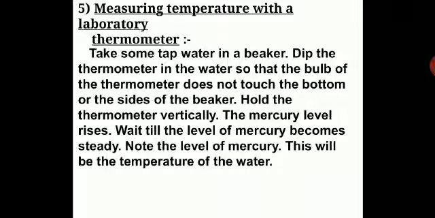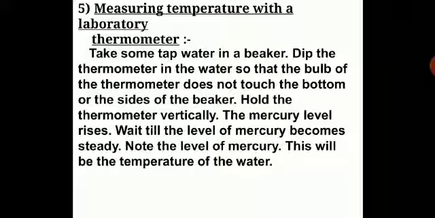Hold the thermometer vertically. The mercury level rises. Wait till the level of mercury becomes steady. You need to wait because it will fluctuate for some time. Note the level of the mercury. This will be the temperature of the water. So this is how you actually measure temperature of many substances in the lab.